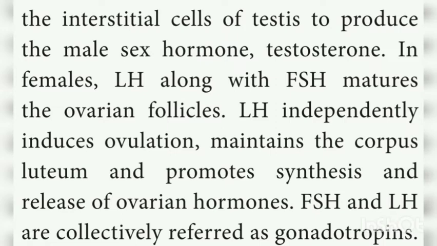This corpus luteum secretes a hormone called progesterone, which is helpful to maintain pregnancy. Right? FSH and LH collectively are referred to as gonadotrophins. FSH and LH are not produced during childhood. The secretion of FSH and LH starts only during the prepubertal period. That means before 10 years of age in female and also in male.